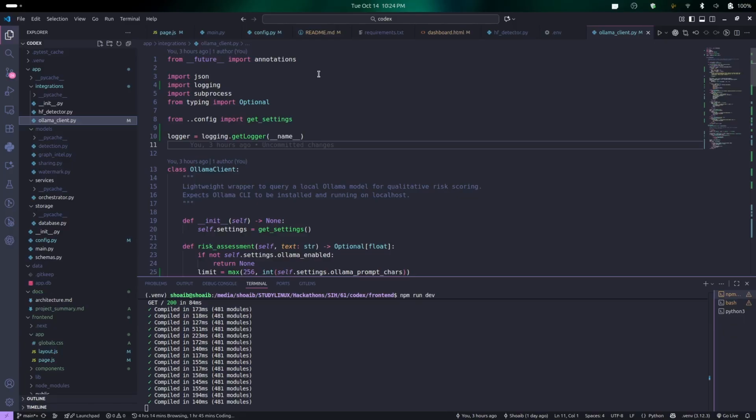Other than that, Hugging Face's RoBERTa acts as a secondary model giving a numeric probability of whether this content was AI generated. It generically tests if the content is AI text or not, whereas the Ollama model more specifically checks if it is malicious and contains fraudulent information.